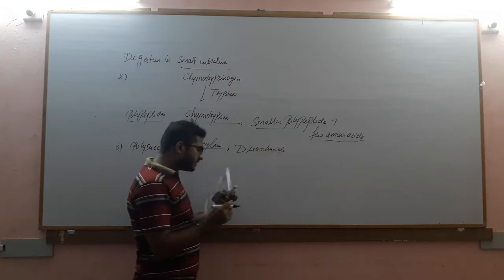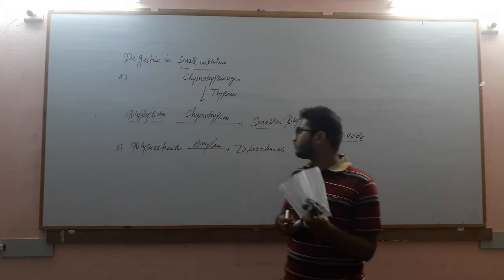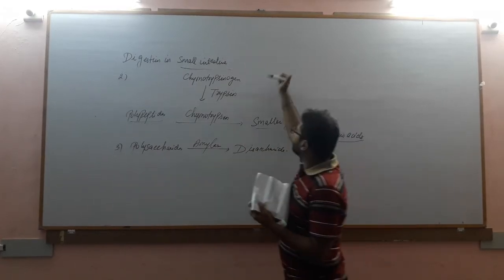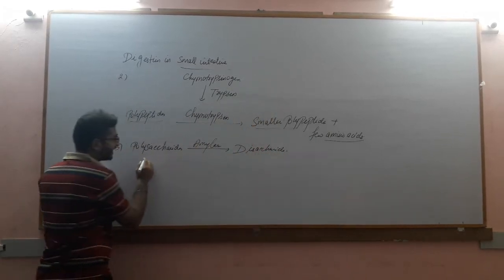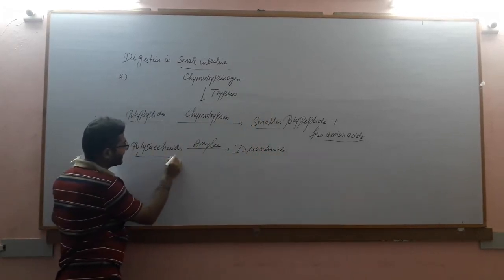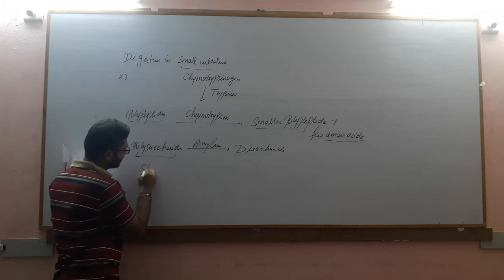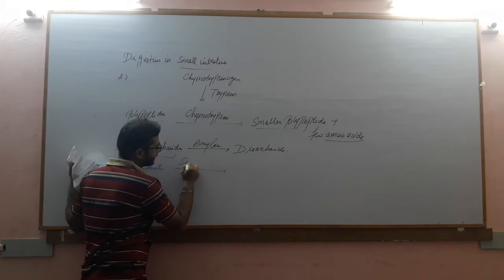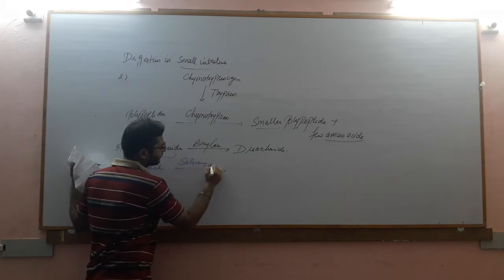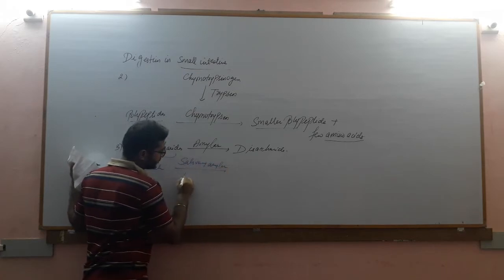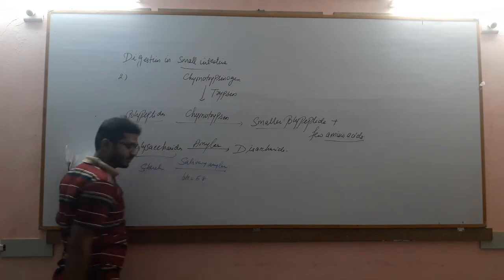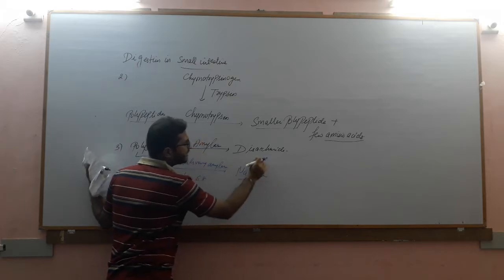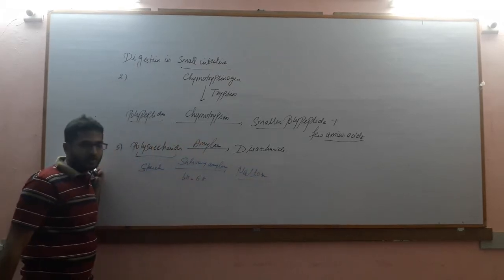And the best example is, what is the best example of polysaccharide to disaccharide conversion? Starch to maltose conversion. So the example is polysaccharide, meaning many saccharide, many sugar molecules. Example is starch. Starch in presence of salivary amylase, if you remember this reaction, at pH of 6.8, is converted to disaccharide, which is called maltose.